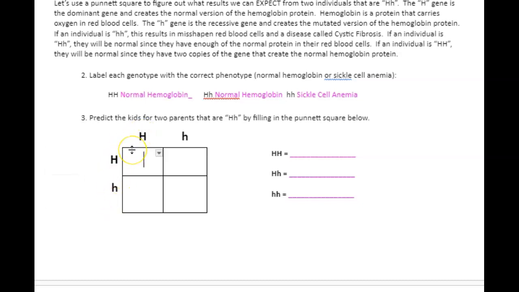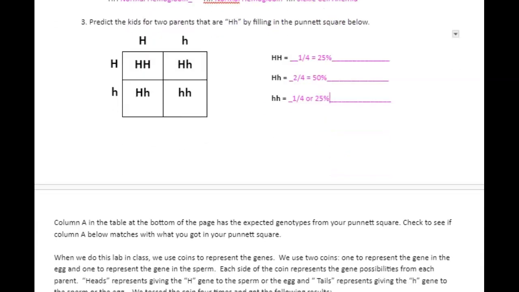So we've got to fill in this Punnett square. We got to see what we expect. So how many big H do I have in this Punnett square? I just have 1, and that's out of 4 boxes. So 1 out of 4, or 25%. How many big H little h? I have 1, 2 out of 4. So 2 out of 4, or 50%. How many little h? I have 1 out of 4, or 25%. So these are my expected results.